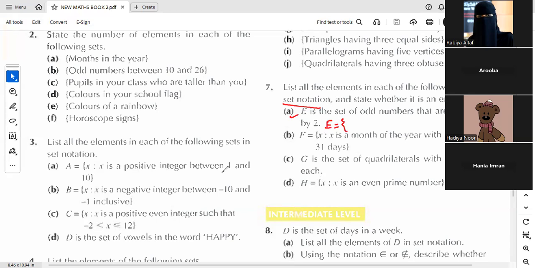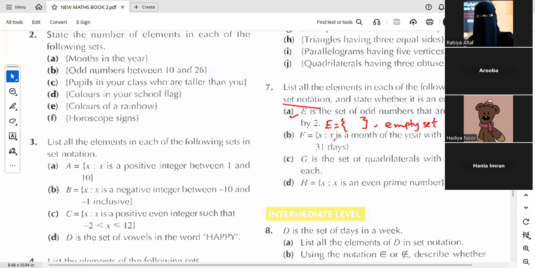Odd numbers are the numbers that are not divisible by 2. So this is not a possibility. It means this is an empty set. Okay, so you need to first write your set and then you need to define whether it is empty or not.